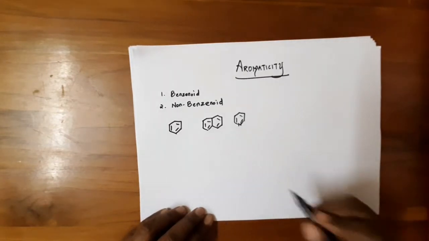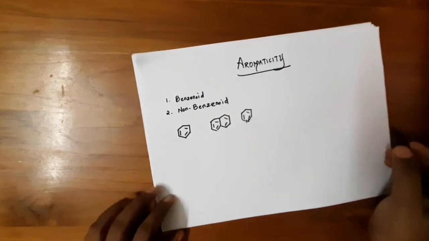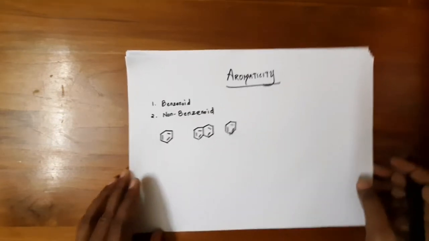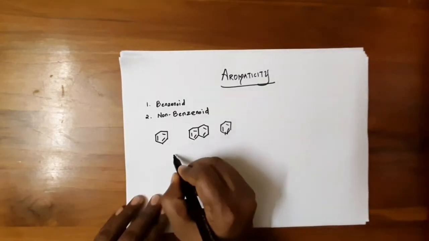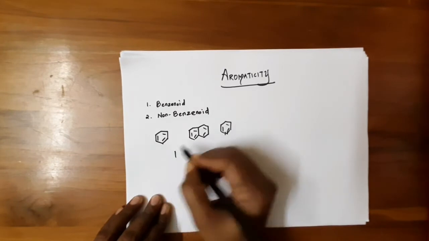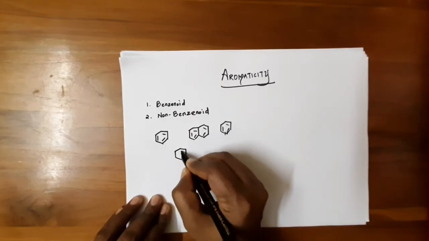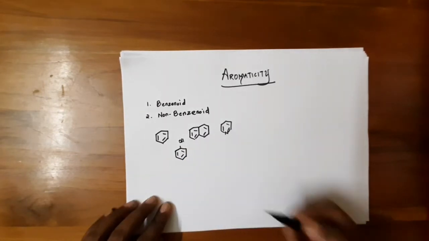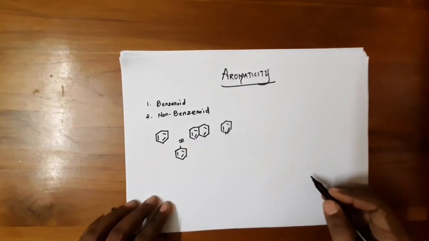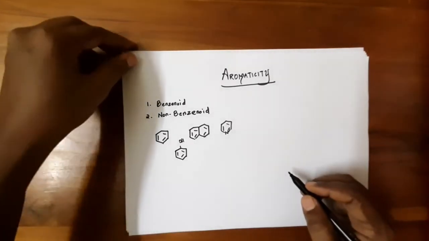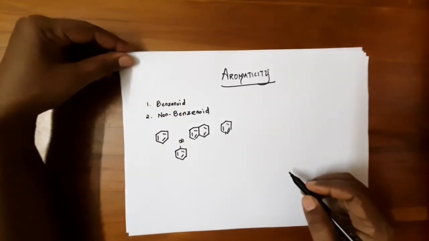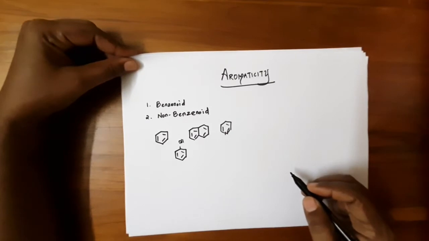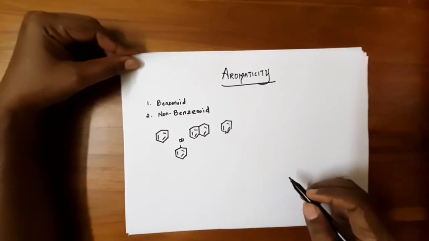This is a heterocyclic compound, pyridine. This is phenol, a derivative of benzene. Okay, so let's go into the topic. Mainly in this video, we're going to discuss the aromatic, anti-aromatic and non-aromatic categories.